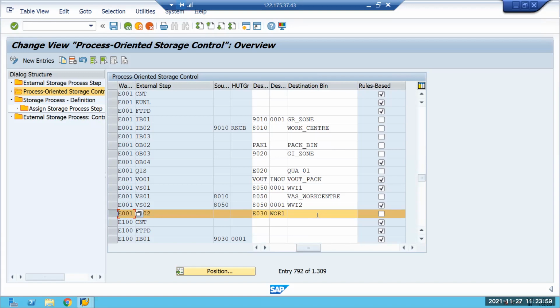What is that external step? It's EST2, packing only, I guess. No, what is that step? IB02, you're talking about? I think so, sir. I forgot which one.